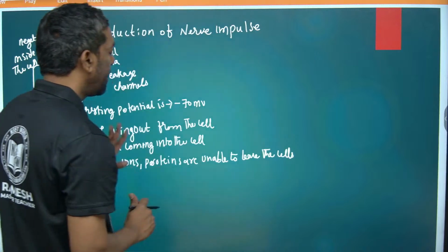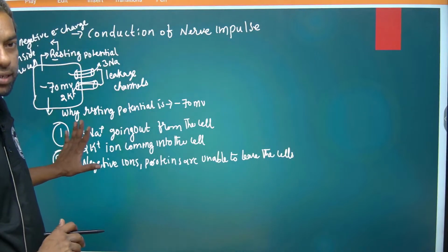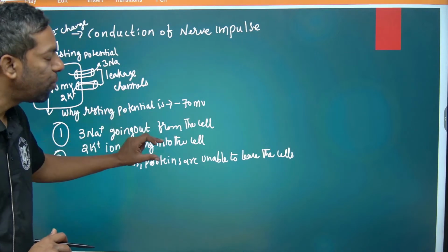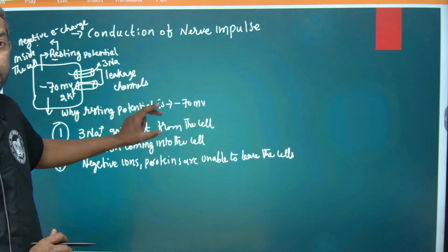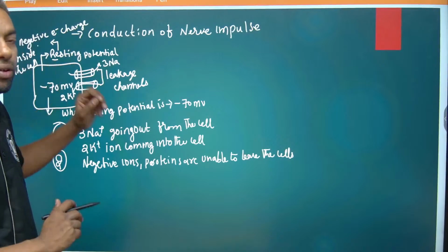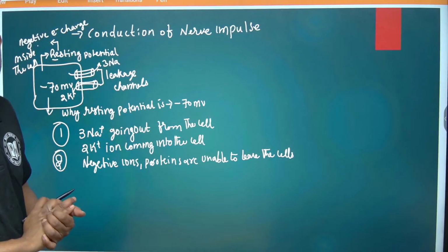They do not go out from the cell. That is why negativity takes place within the cell.